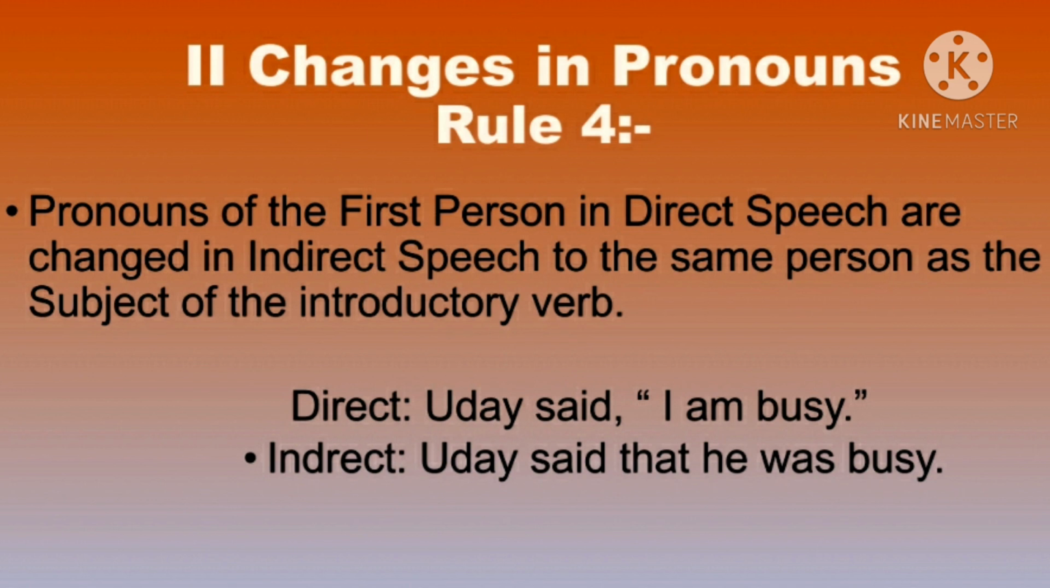So while changing it into indirect speech, we have to use, like Uday said that, instead of I pronoun we have to use now another pronoun for Uday, and that is he. So Uday said that he was busy. Children, we have already learnt the rules regarding tenses, so I won't be explaining here that this I am changes into was again, because we have already learnt it. But here you need to understand the pronoun of the first person I changes into the same person as the subject of the introductory verb, and here the subject is Uday. So according to Uday we have to use another pronoun over here. That's the reason we are using he.